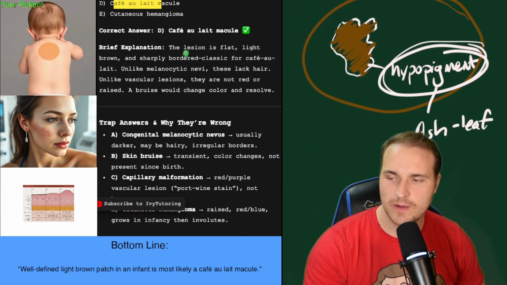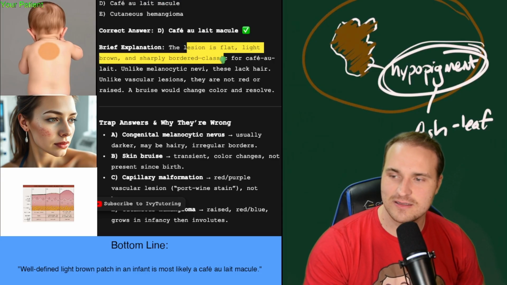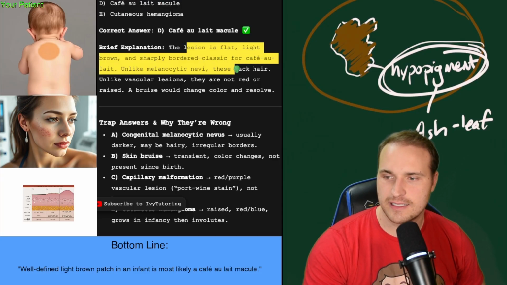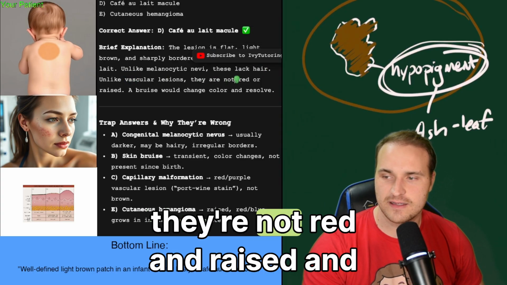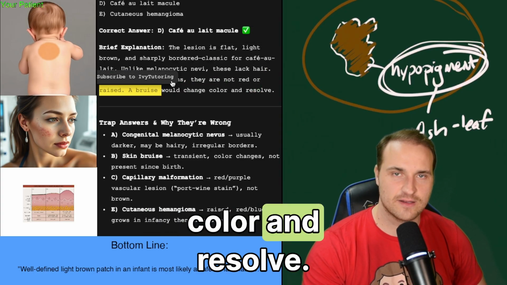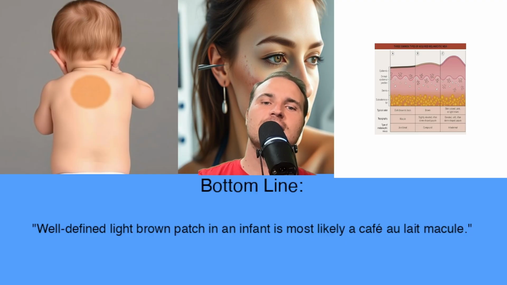You can tell because of the way it is. Light brown, sharply bordered, classic. Unlike melanocyte nevi, which lacks hair, unlike vascular, they are not red and raised, and a bruise would change the color and resolve. Okay, so well-defined light brown patch in infant is most likely Cafe-au-lait macule.